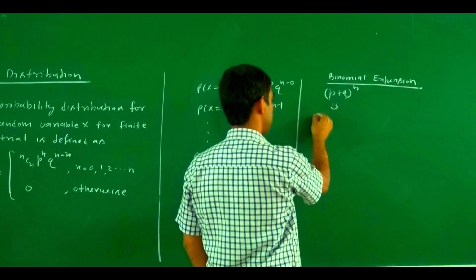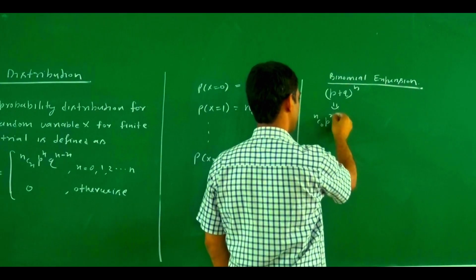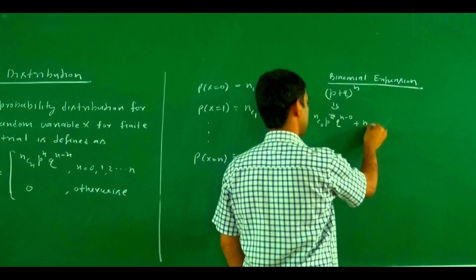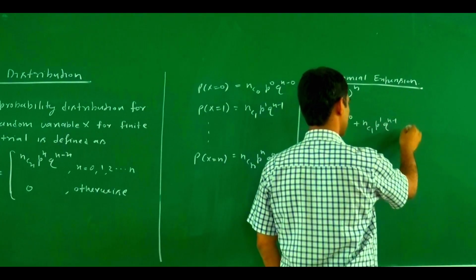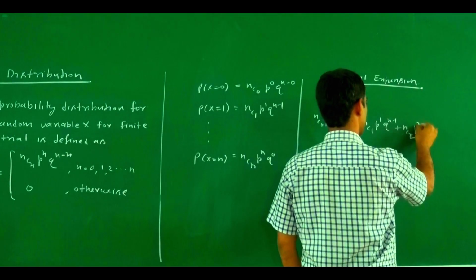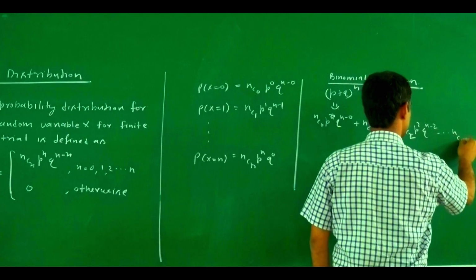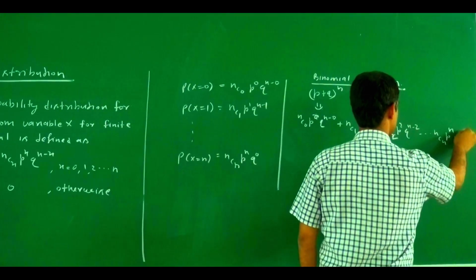This one is nC0 p^0 q^(n-0) plus nC1 p^1 q^(n-1) plus nC2 p^2 q^(n-2). And similarly, the last one is nCn p^n q^0.